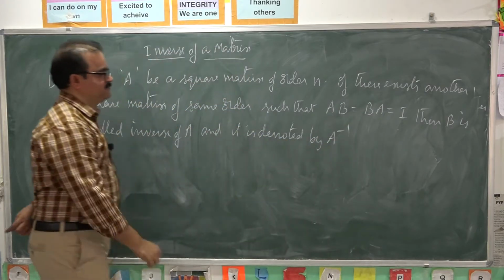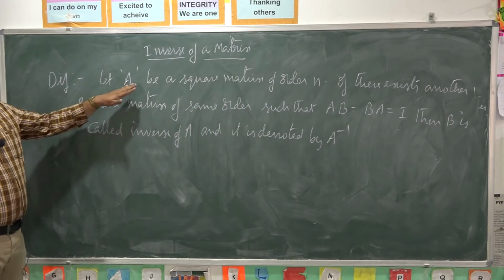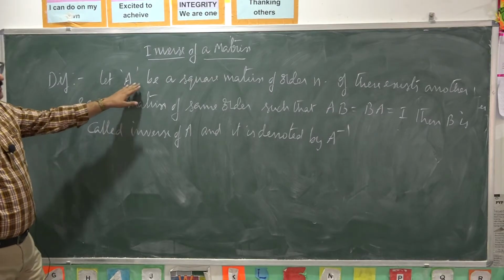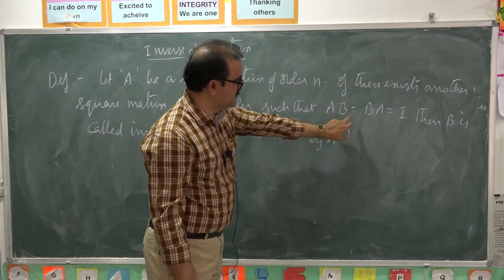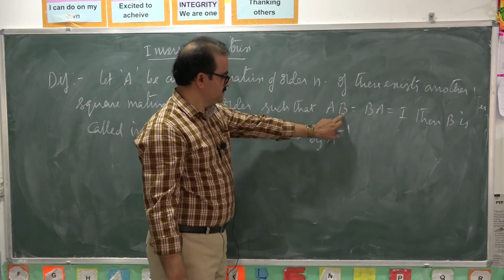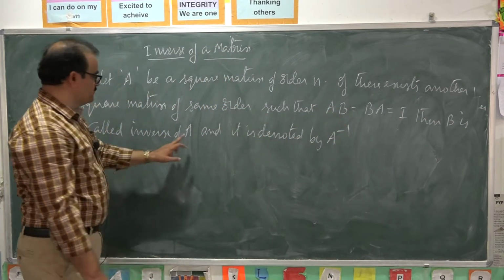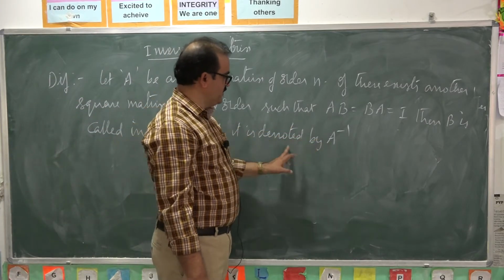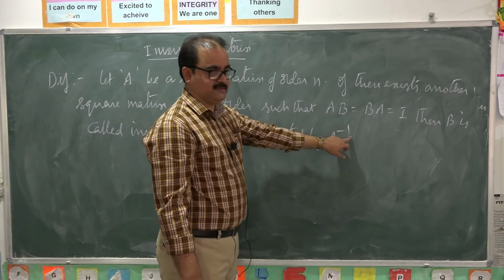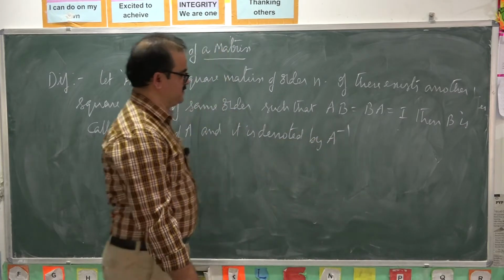A inverse. You see, let A be the given square matrix. If there exists another square matrix B satisfying this condition, then B is called inverse of the matrix A, and we denote it by A inverse. Write it as A to the power of minus 1.